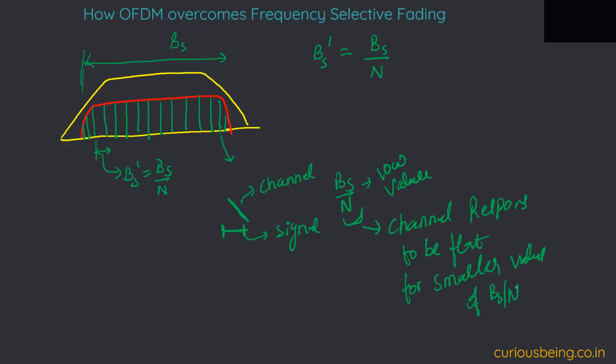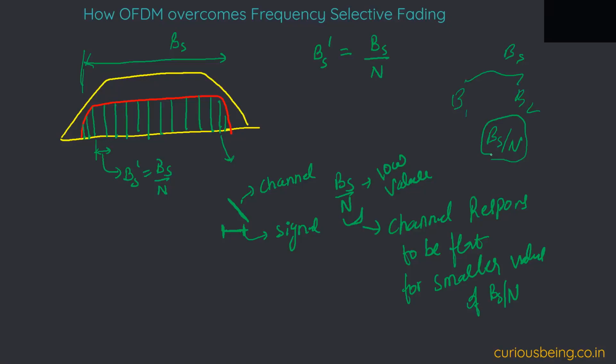Because when we say the channel's response is frequency selective, we specify it from some B1 to B2. That B1 to B2 is, let's say, BS. But if we are only talking of a very small chunk of it, we can assume the channel response to be flat. Any doubts or questions on this?